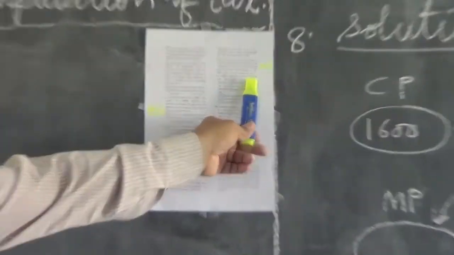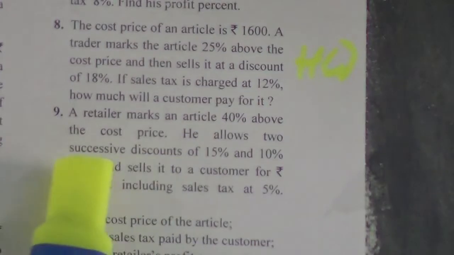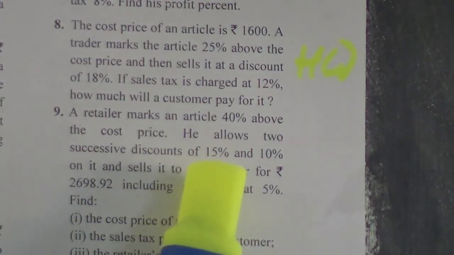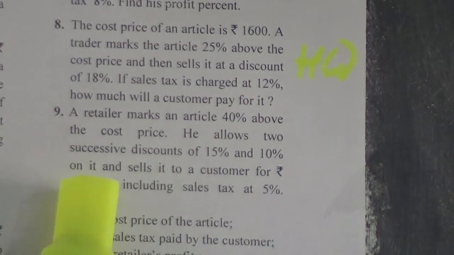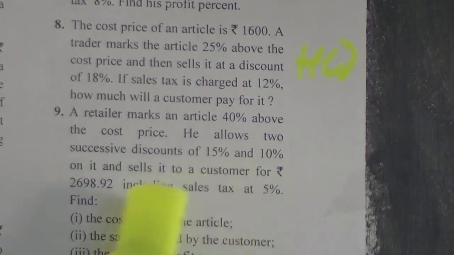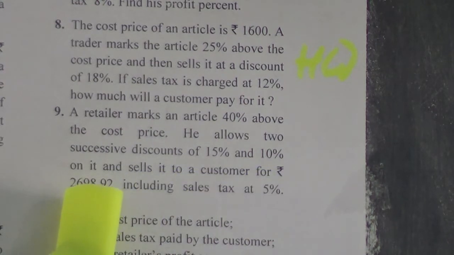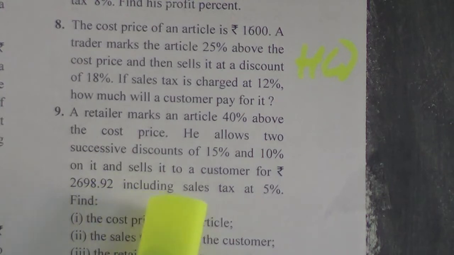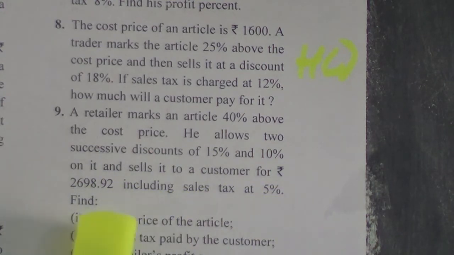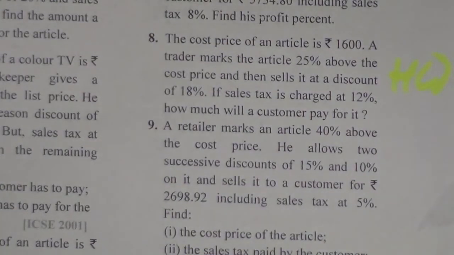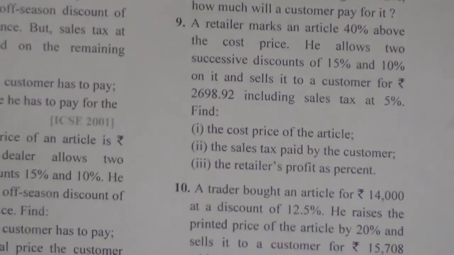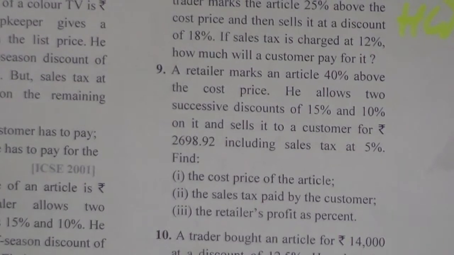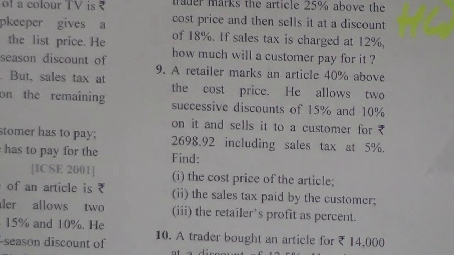A retailer marks the article 40% above the cost price. He allows two successive discounts of 15% and 10% on it, and sells it to a customer for rupees 2698.92, including sales tax at 5%. Find the cost price, the sales tax to be paid by the customer, and the retailer's profit percent. So let us draw the model here, children.